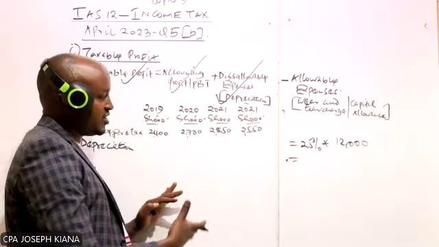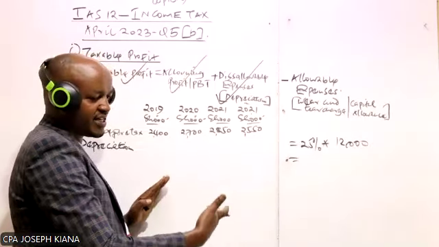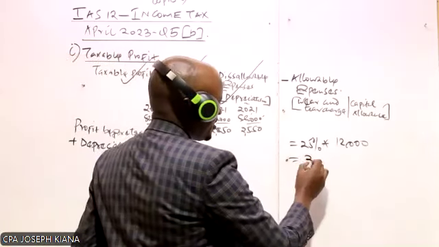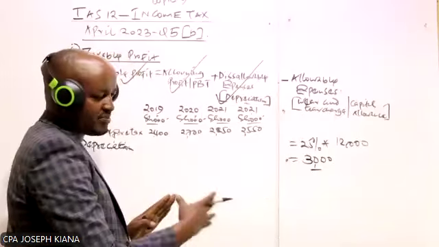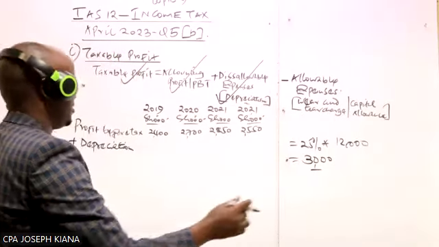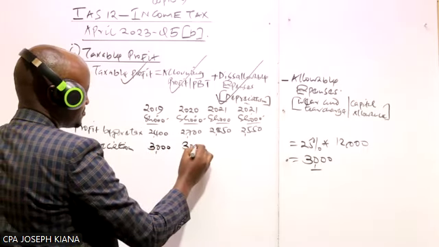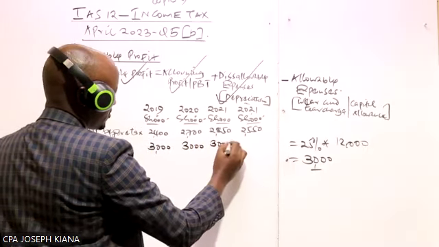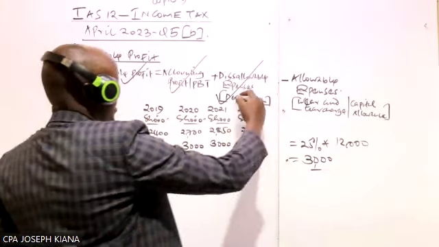And it will not change over the period of 4 years because the company is using straight line. At a straight line, the depreciation remains the same. In year 1, year 2, year 3, depreciation is computed based on cost. So the depreciation here per annum is 3,000, like that.